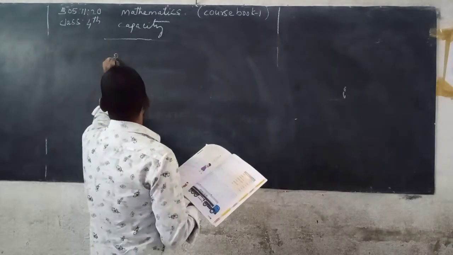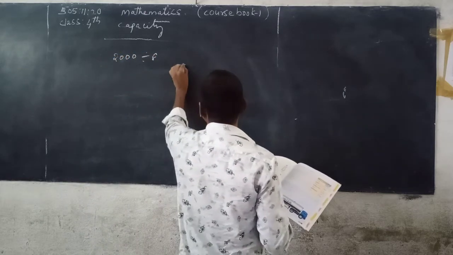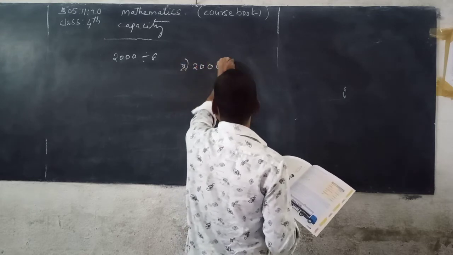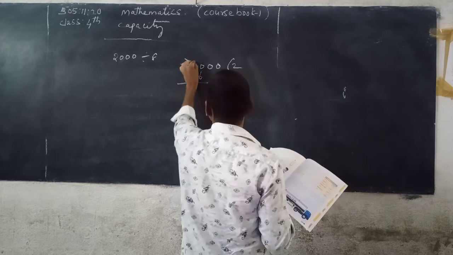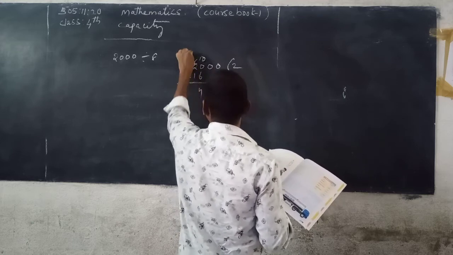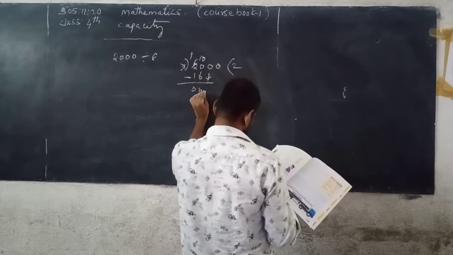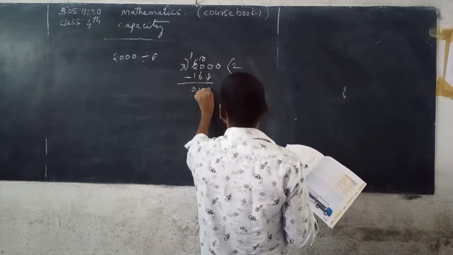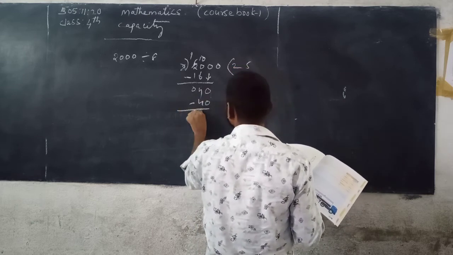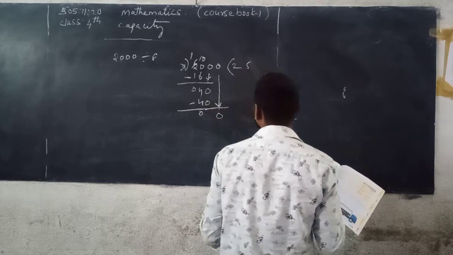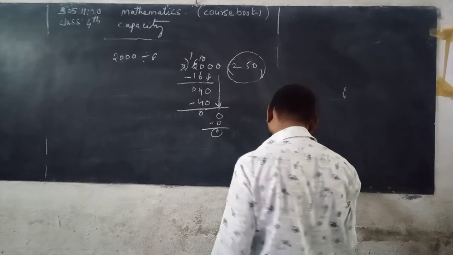So 2000 is divided by 8. 8 into 20, 2 eights 16, 20 minus 16, 4, bring down 0, 40. 8 5s are 40, 40 minus 40, 0. Bring down 0, 8 0s are 0, so you can get 250.